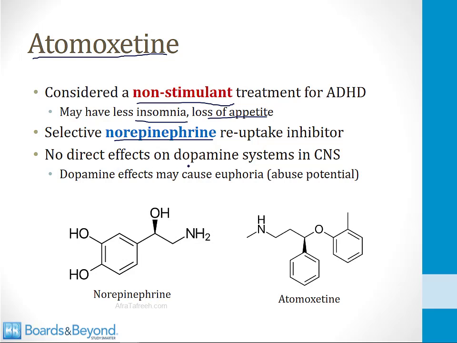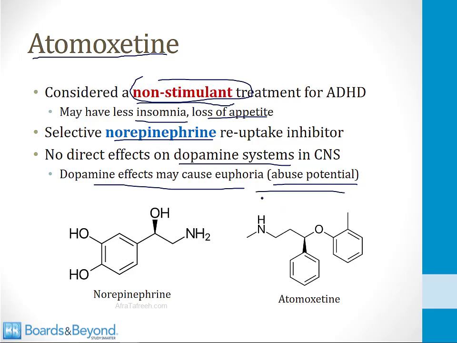It has no direct effects on dopamine systems in the central nervous system. And as I mentioned before, dopamine can cause euphoria, and that's what gives drugs the abuse potential. So the nice thing about atomoxetine is that it's a non-stimulant. It may have less of the stimulant side effects, and it also has less abuse potential.